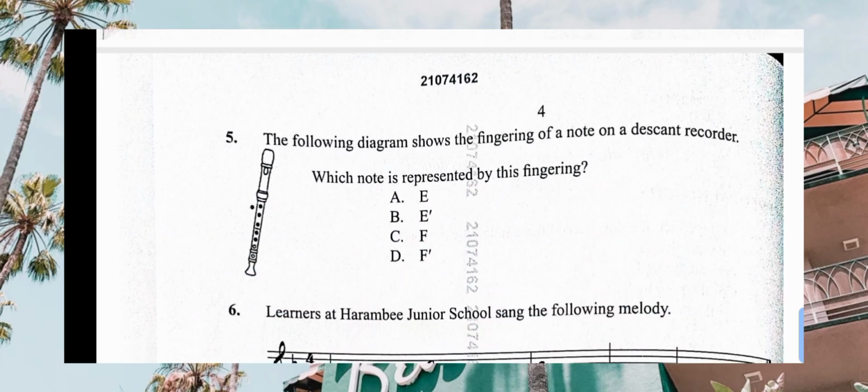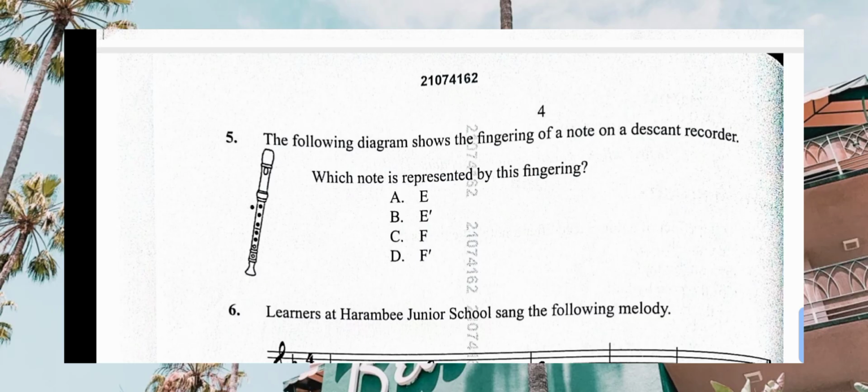Then look at this one. The following diagram shows the fingering note of the descant recorder. Which note is represented by this fingering? Have a close look at it and identify. That note, when you look at the holes closed very well, the fingering note is F. That one is F.